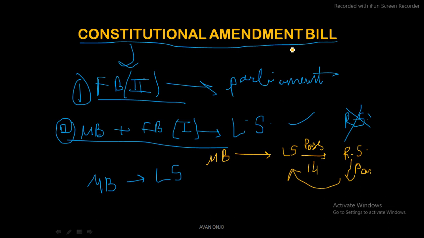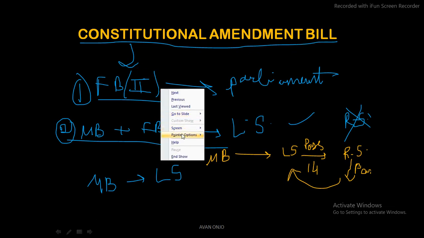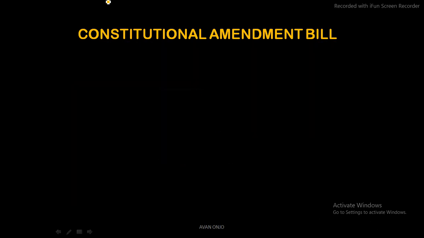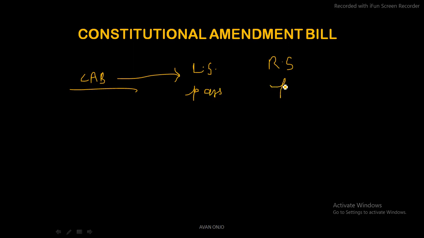So if I talk about the constitutional amendment bill, role of different houses, constitutional amendment bill's role. So it must be passed by the two houses. As I already told you that this is a very major kind of a thing to amend the constitution, so there needs to be a special majority. Okay, so it needs both the houses, that means Lok Sabha as well as Rajya Sabha, both of them are having major roles. Okay, none of them is having a lesser role. So both of the houses need to be passing this bill. It needs to be passed in both the houses.